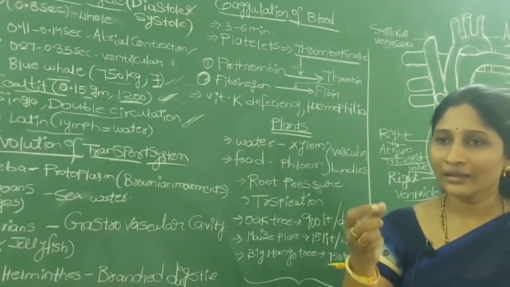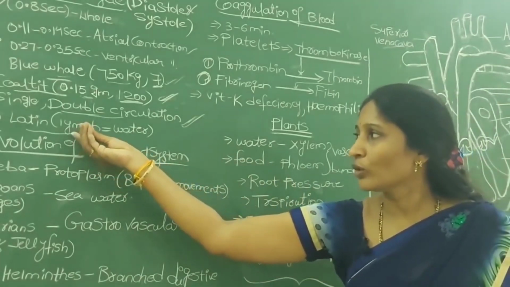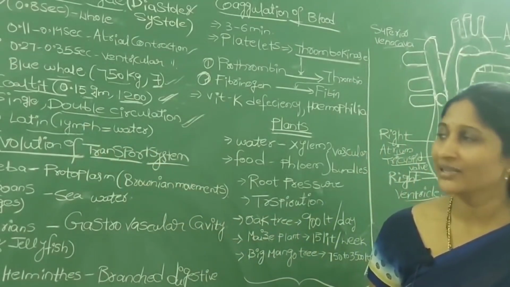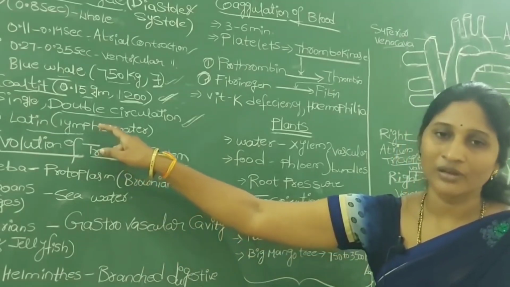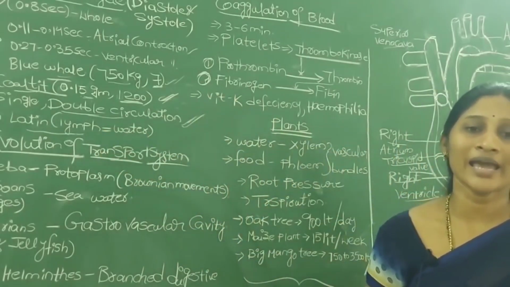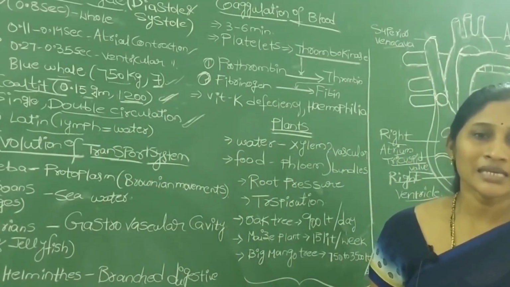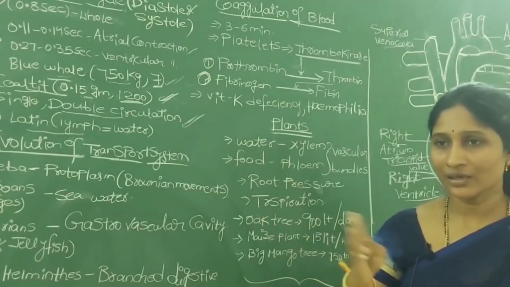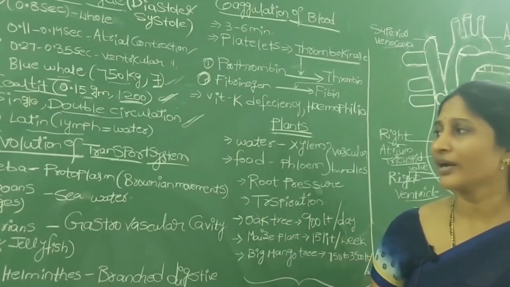To transport lymph, just like blood vessels are present to transport blood, in the same way for transportation of lymph one more kind of vessels is present, called lymph vessels. These lymph vessels are very thin, and they don't allow the solid particles through.